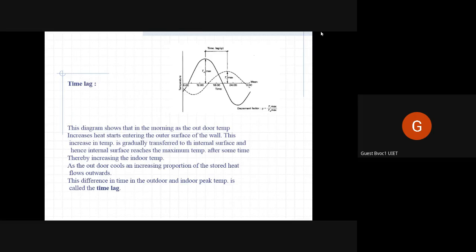And I would suggest that you notice this today. Go to your roof, the terrace or your balcony, and around 2 to 3 o'clock you'll feel it is extremely hot. But inside it takes some time to get as hot as it can be. So during the dusk, sunset, or just after the sunset, it gets very hot and then it cools down.